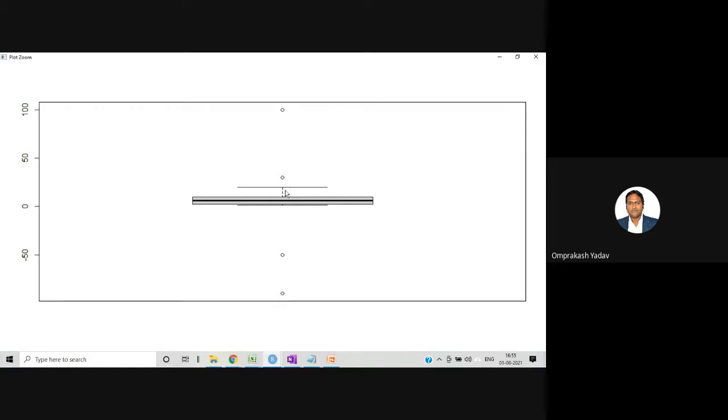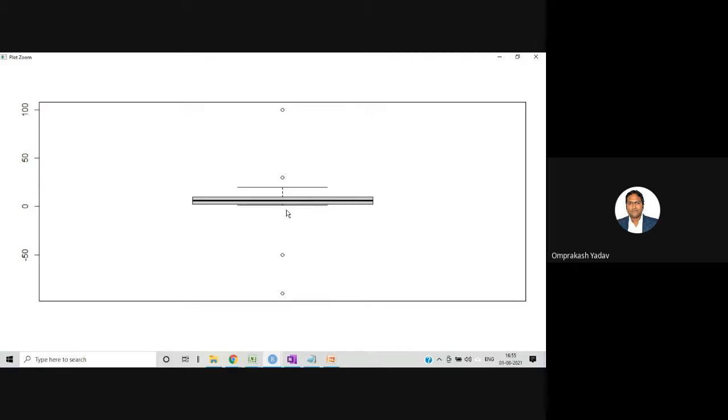The dotted line connecting the min and max values is called the whiskers of the box plot. The upper whisker's length shows how far the upper end is separated from the lower value. So it gives you the 5-point summary.